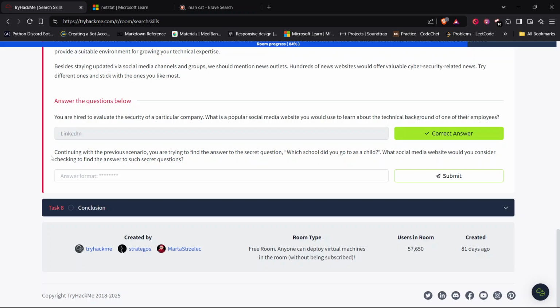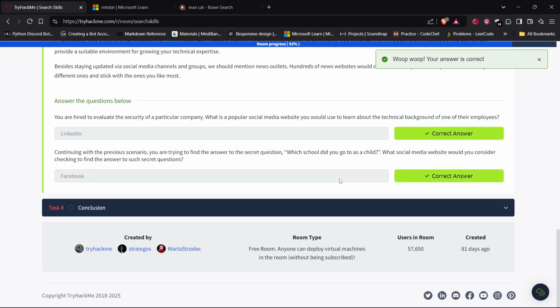For example, it would be Facebook, Twitter, or Instagram. These social media platforms allow users to write bio information about them, and in those bios we can identify answers for these types of questions. So let's put Facebook to see if it is accepted here in the answer.